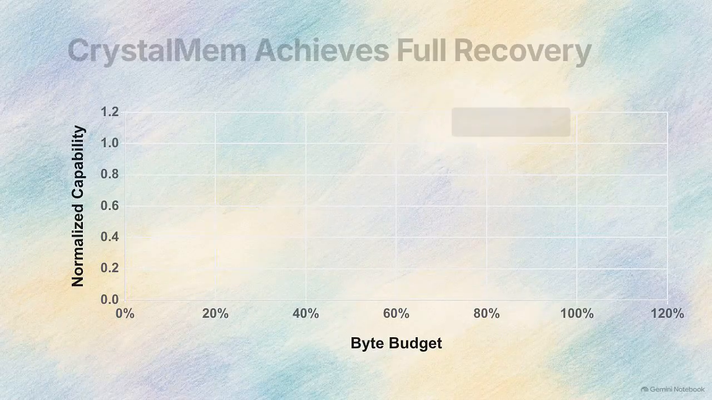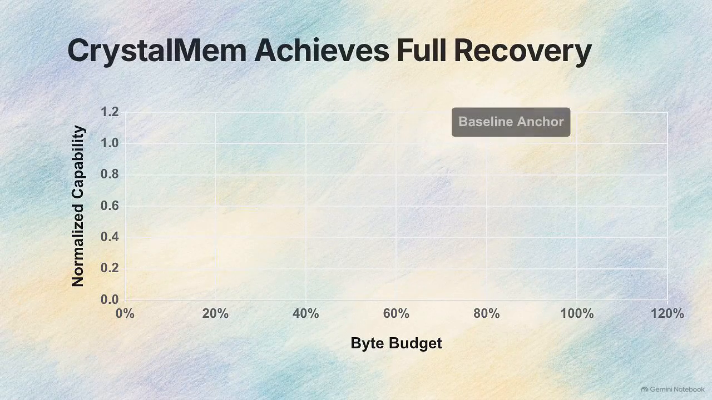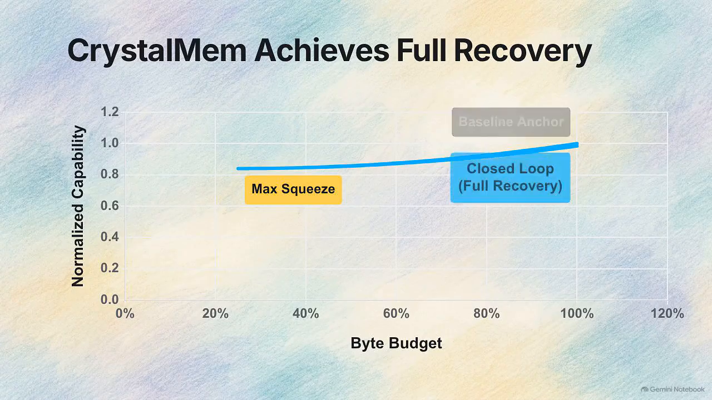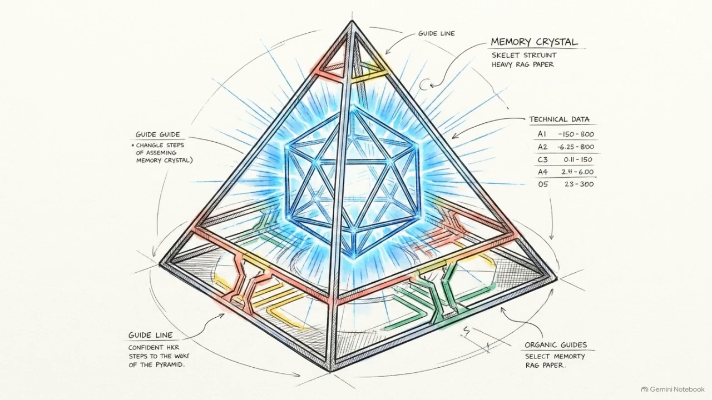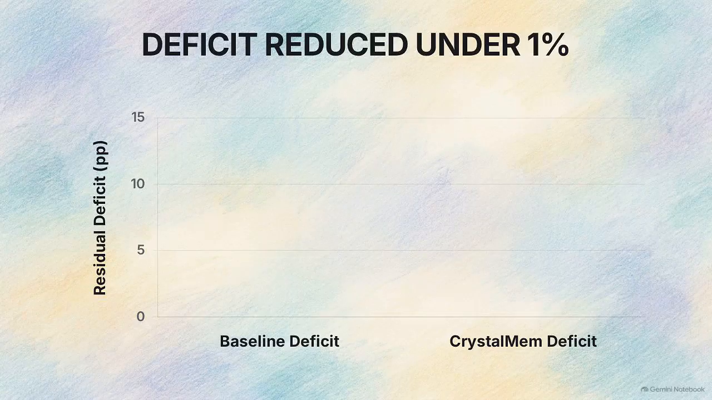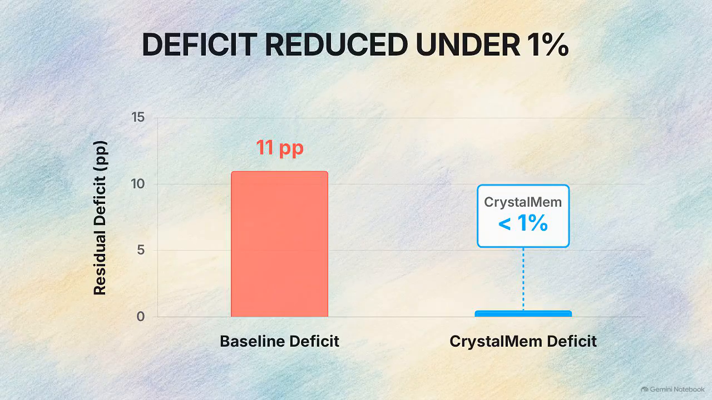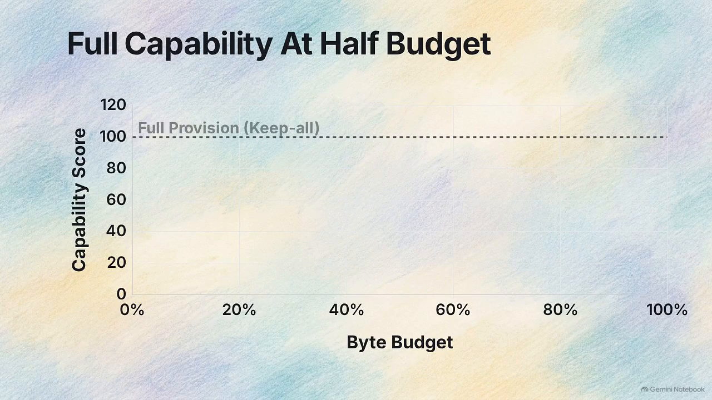We can see the result of this architecture by returning to our initial test graph. The CrystalMem line tracks the exact same downward squeeze as the baselines, but during recovery, it perfectly rejoins its starting point, forming a closed loop. By retaining verified residues and scheduling demotion by energy, the system reduces the residual capability deficit to less than 1 percentage point. This chart translates that closed loop into a direct economic metric, the cost frontier.